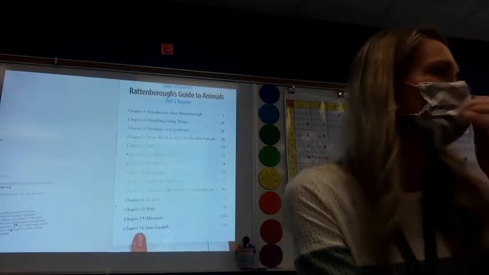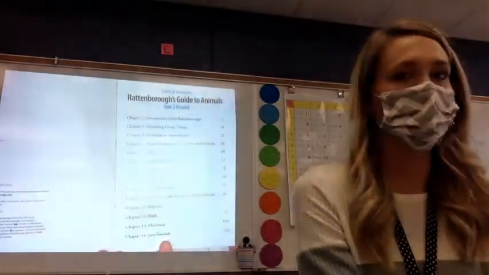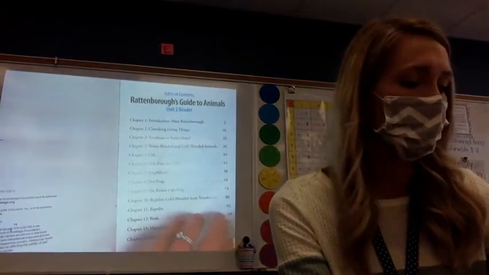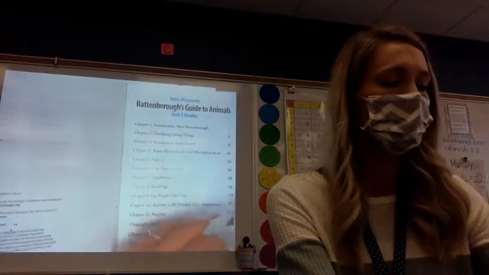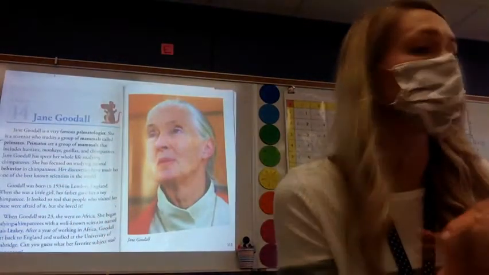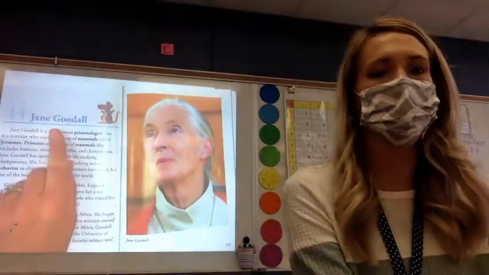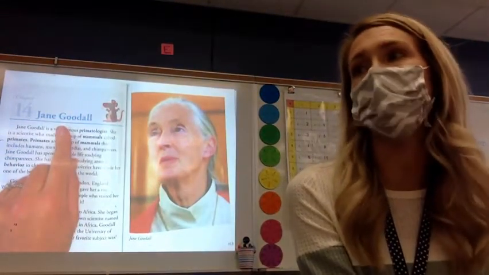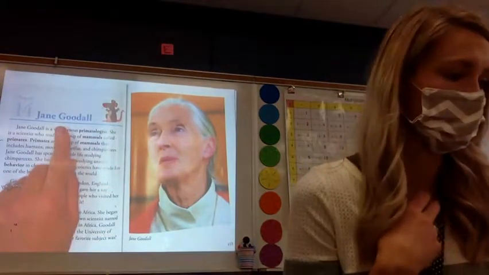I know that in chapter 14, I'm going to read about Jane Goodall, and I can find it on page 112. You are already there, but I am going to flip there now after my table of contents page. On these pages, we are going to be reading about Jane Goodall. Let's go ahead and everybody point to the title of this chapter. That way I know we're on the page and we're ready to go together. The title is Jane Goodall.